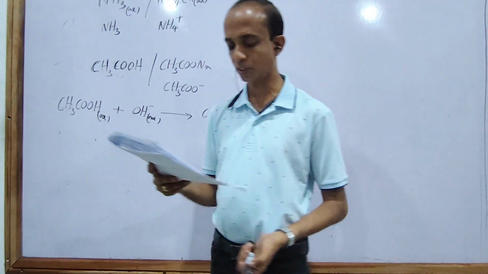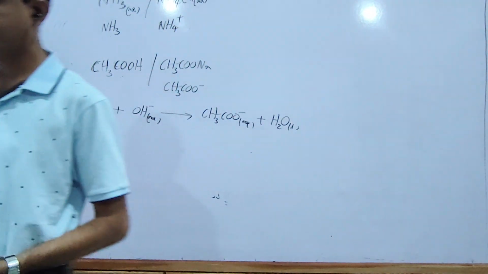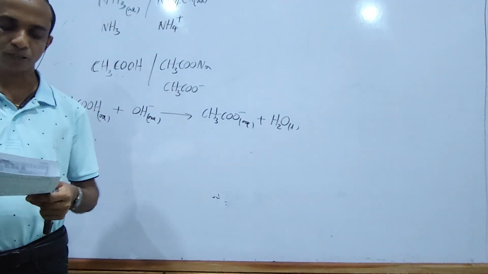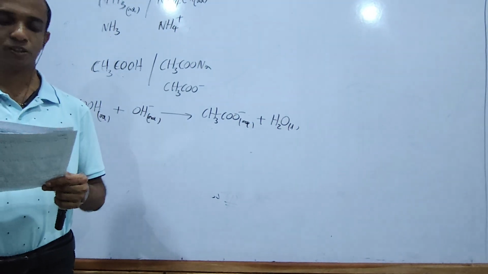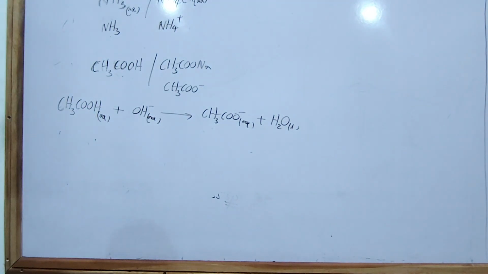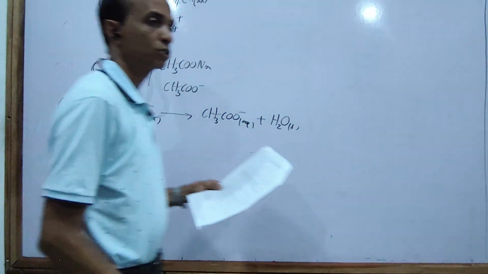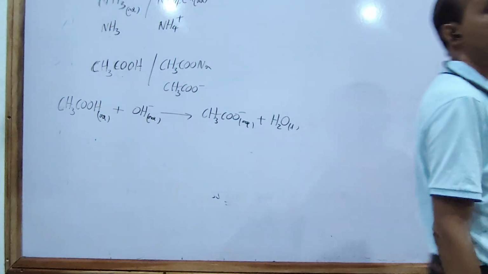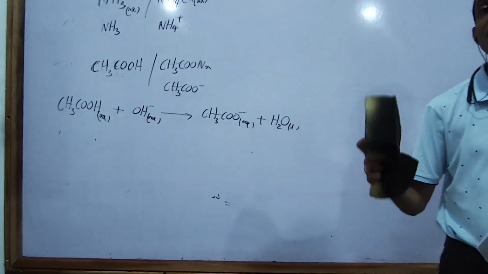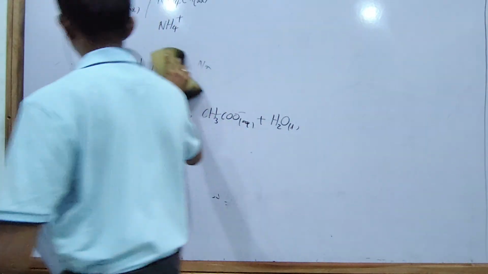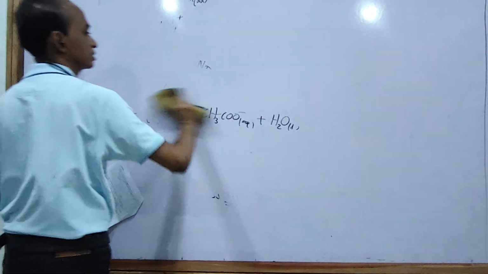The fifth one is correct. So the answer must be the first choice. This question is based on ionic equilibrium, especially on buffer solutions.